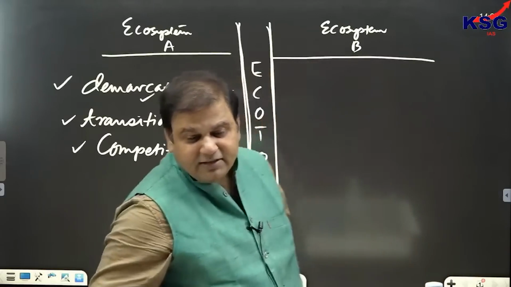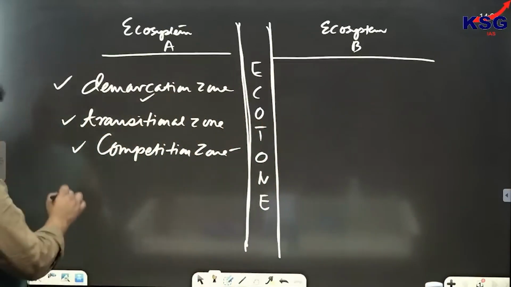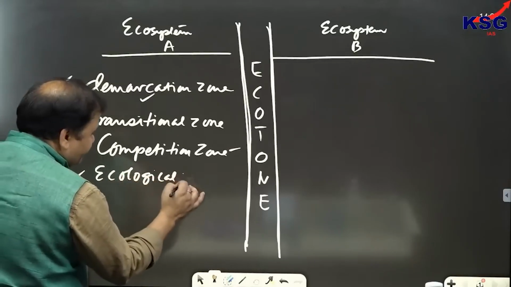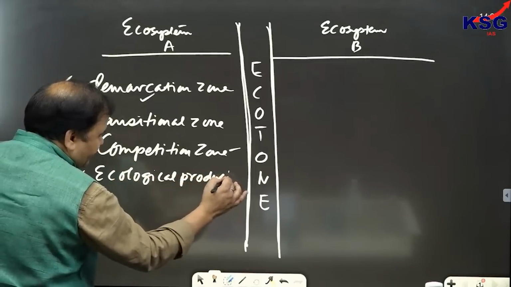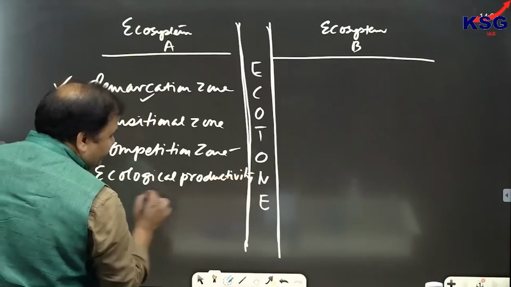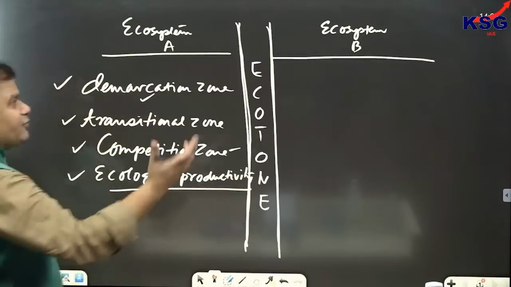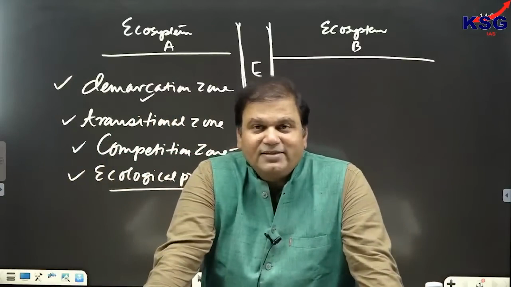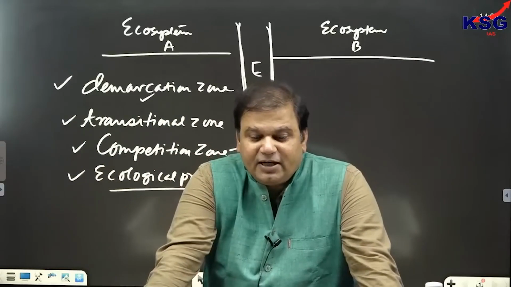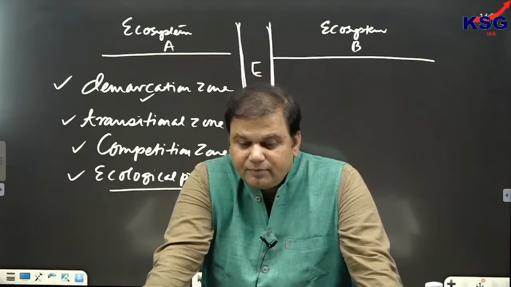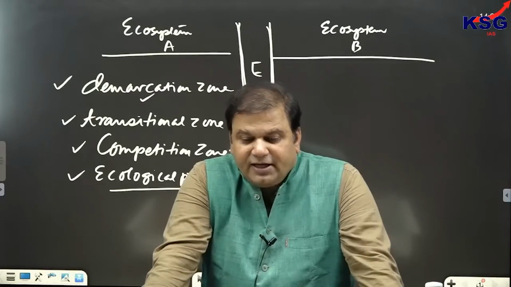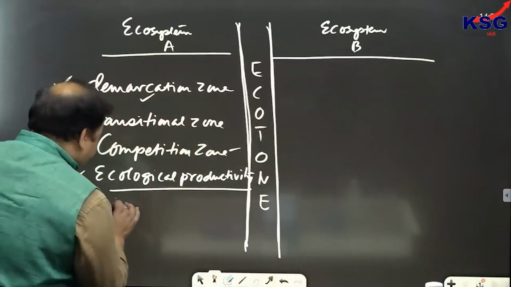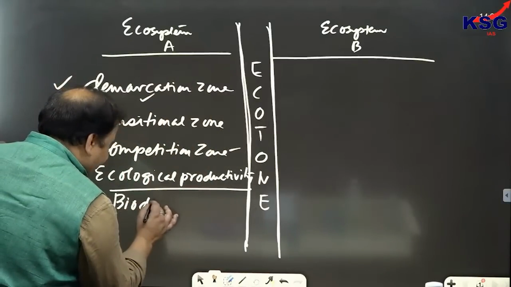And also we can see that as far as ecotone is concerned, this area registers high ecological productivity. High ecological productivity means the rate at which photosynthesis is performed, the rate at which photosynthesis takes place. So that would be called as high ecological productivity. So this area registers a very high ecological productivity. And not only this, the area is also famous for biodiversity.